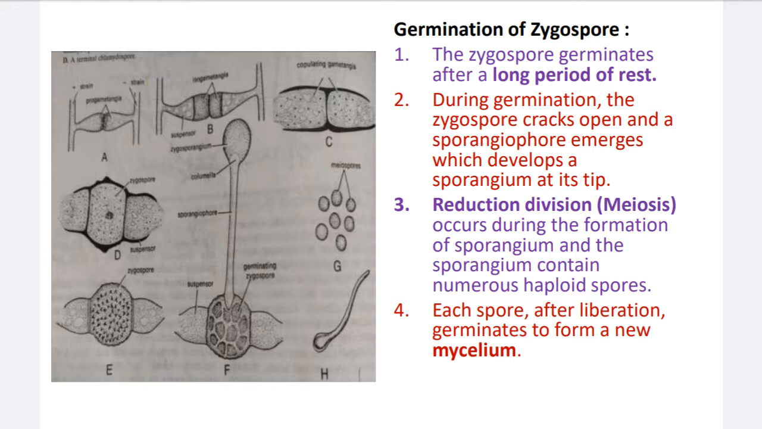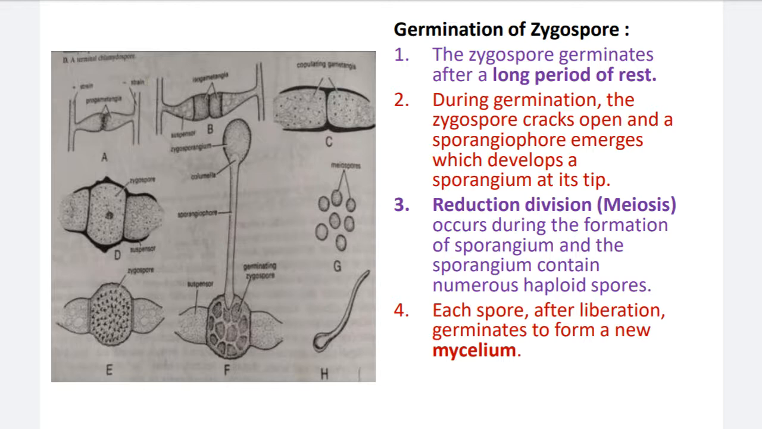Again, the same structure like a sporangiophore is produced by the germinating zygospores. After germination of the zygospore, the promycelium develops. This mycelium enlarges and becomes a sporangiophore-like structure. At the tip it produces the sporangium, and the sporangium contains many sporangiospores.